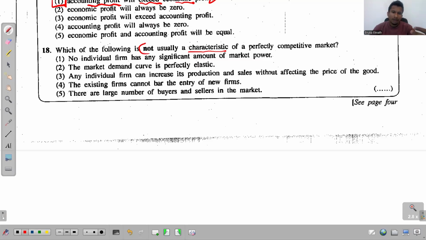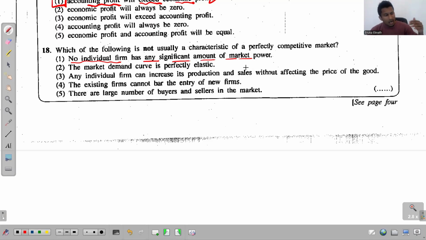There is one more that is not on the list, and we will find that. That's all you have to do. Right. No individual firm has any significant amount of market power. 100% true. That's why I told you that we get a large number of sellers.